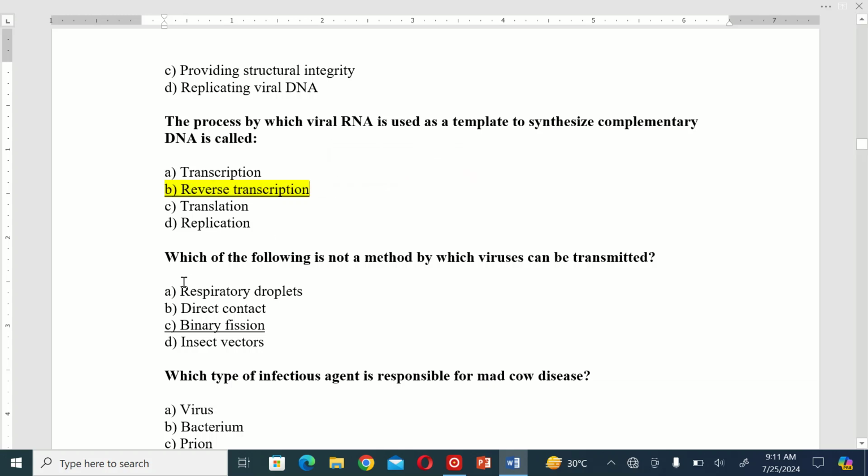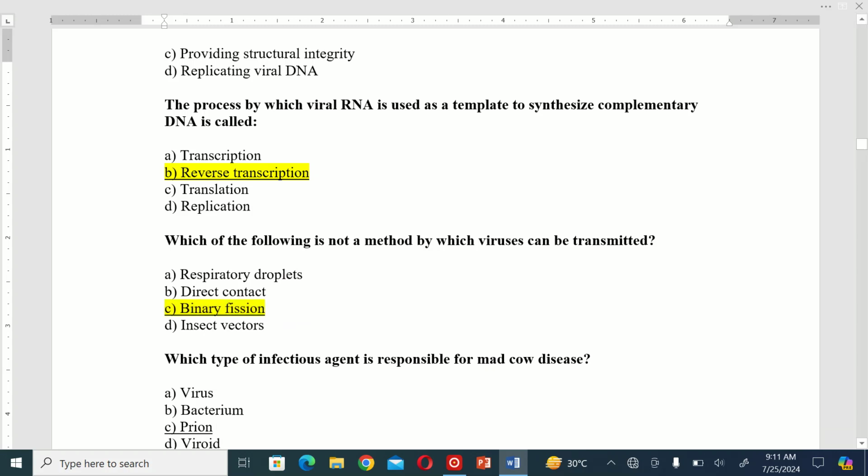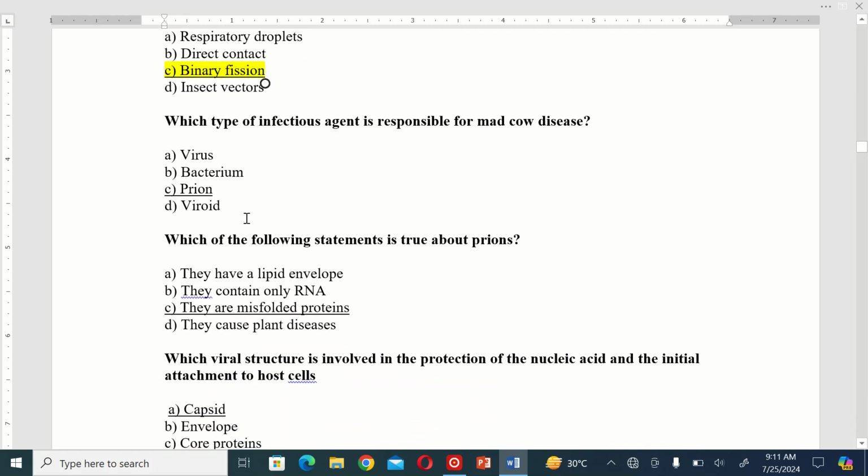The next MCQ says, which of the following is not a method by which viruses can be transmitted? A. Respiratory droplets. B. Direct contact. C. Binary fission. D. Insect vector. So the correct option is C. Binary fission.